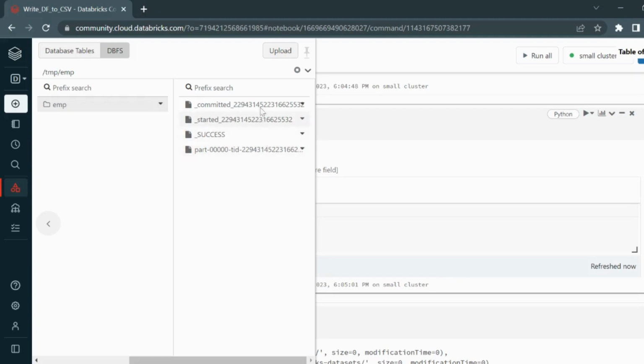So if you will see, the employee file is not displaying, but there are some files called part file, success, start. So the name of the file is CSV. The last file that you see, the part file, it is the CSV file itself, if you will see the extension. But the name of the file is not employee. The reason is Spark works in distributed framework, and it will not go ahead and save the file with its name, because it has to distribute the entire work across the executors.